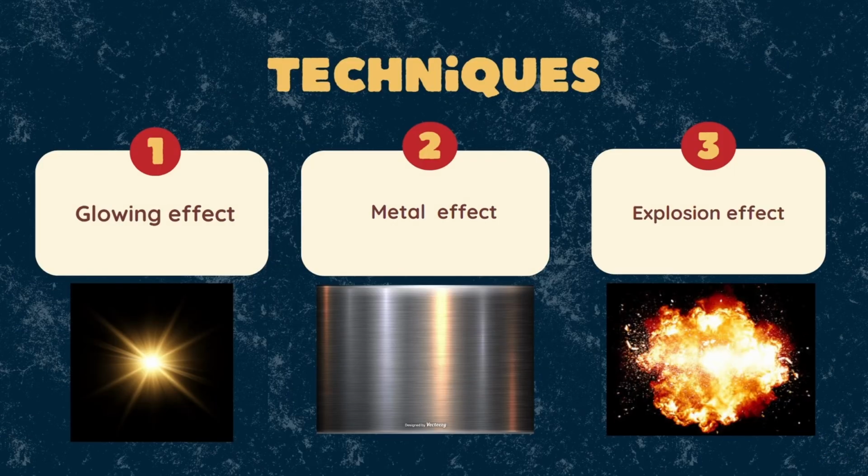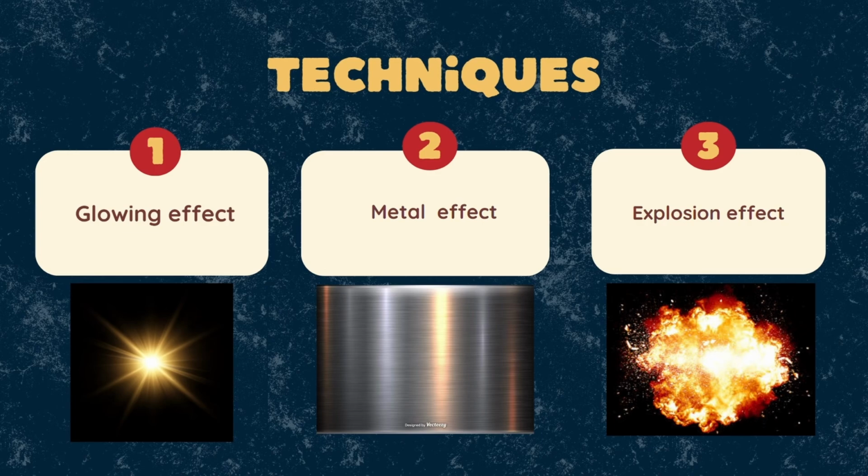Now we are talking about our techniques. We have three main visual effects we implement in our final project. The first one is the glowing effect, the second one is the metal effect, the third one is the explosion effect. The glowing effect is used when Tung Tung Tung Sahur sees Ballerina Cappuccina cheat on him, so he becomes angry and has the glowing effect, like a Dragon Ball character.